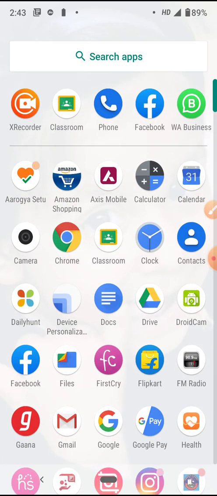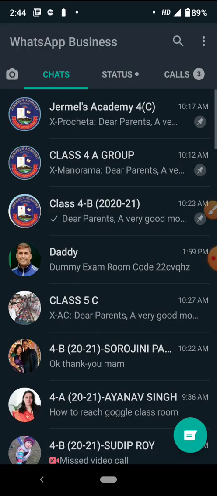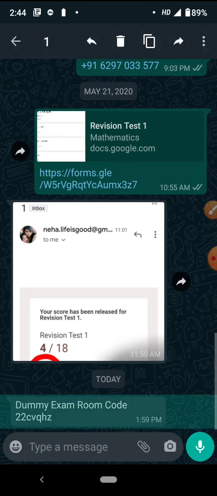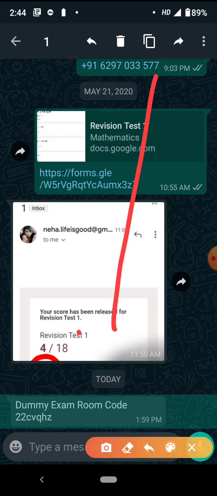I'm going to show you how to use the code and how to go about it. So just pay attention. I'm going to go the WhatsApp way. I'll open my WhatsApp, and when the message pops up, right at the bottom of my screen, I have a dummy examination room code. Your teacher is going to share a similar code for you, which is going to be the examination room code. What you need to do is copy the code. The code is alphabets and digits, the same thing that you use while entering the classroom.